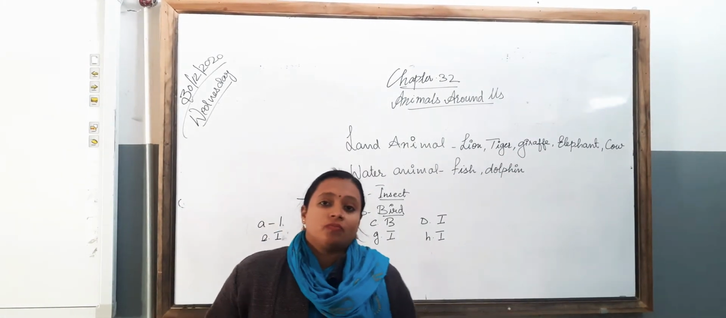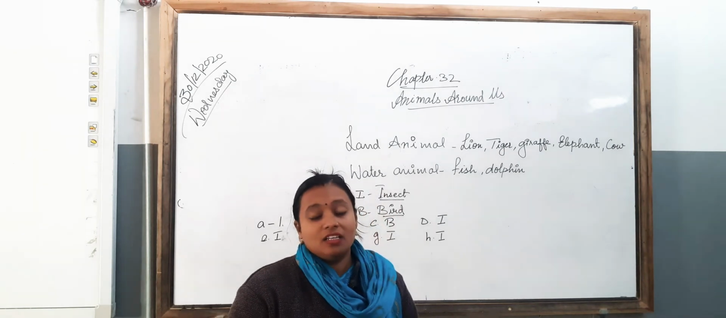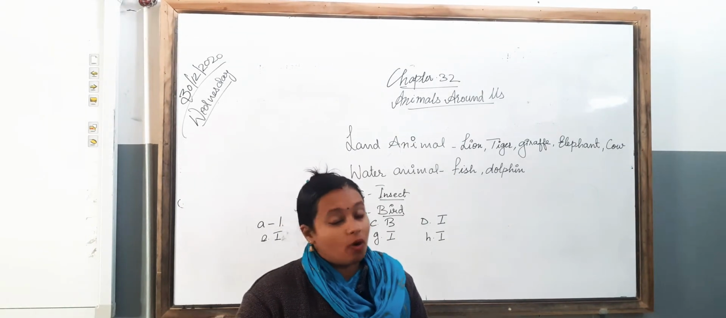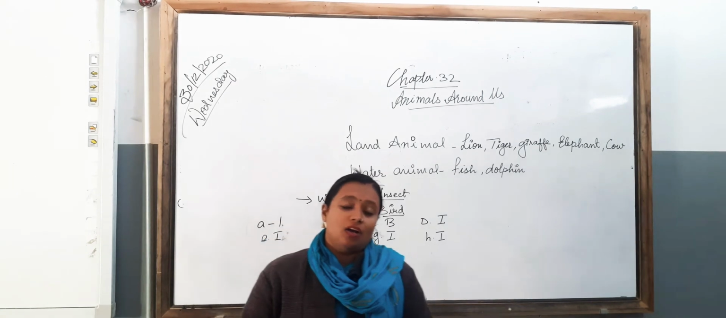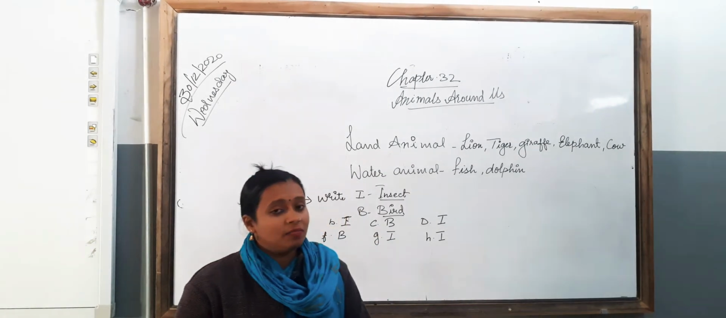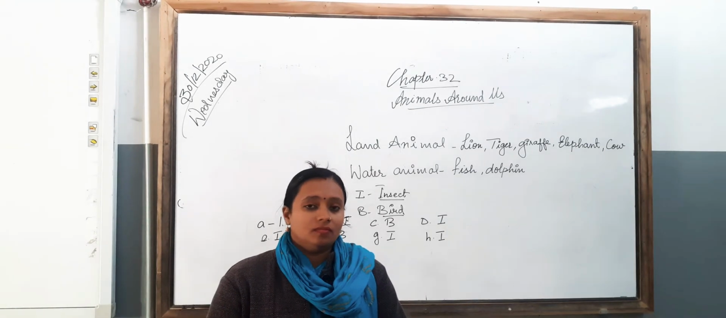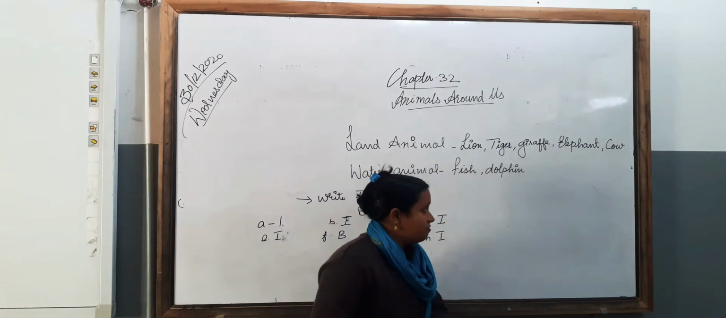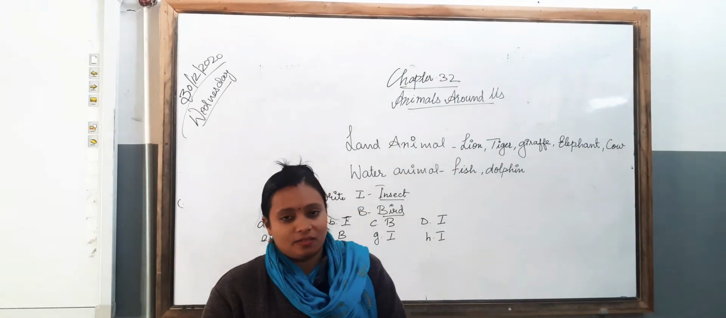No, it is about all the animals. There are different kinds of animals, like some are water animals and some are land animals. What are land animals? Animals that we find on land, or that can survive on land, like lion, tiger, giraffe, elephant, cow, and so on.